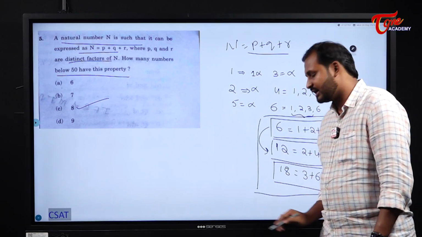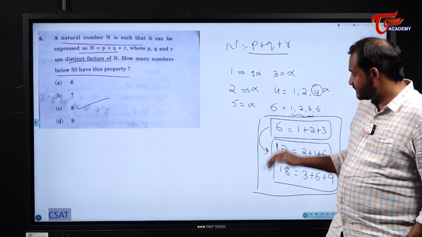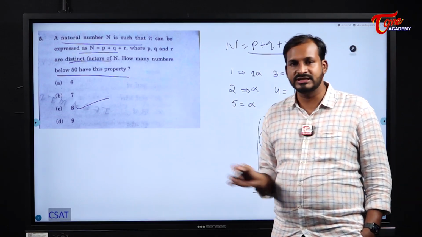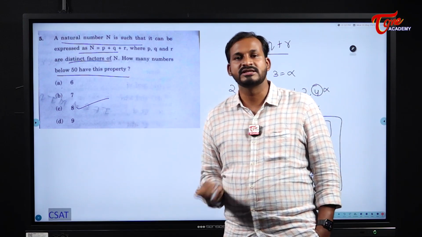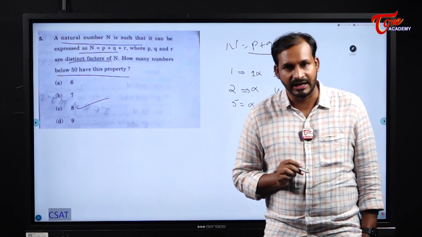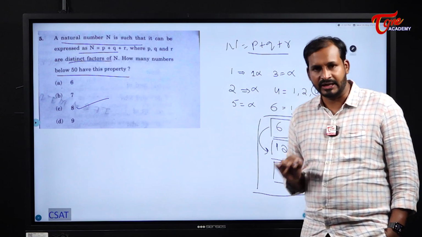Understood, students? Like this we can solve the problems. Our question is below 50, so our answer here becomes 8. Understood?